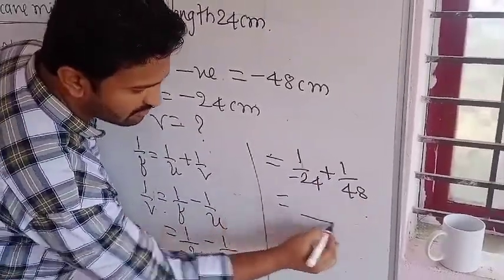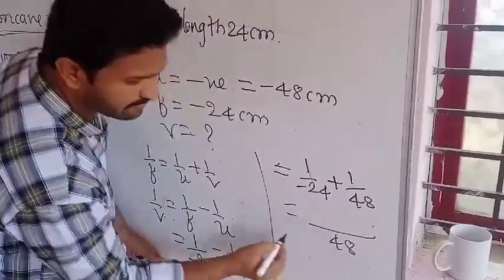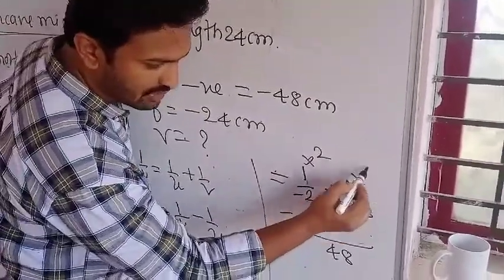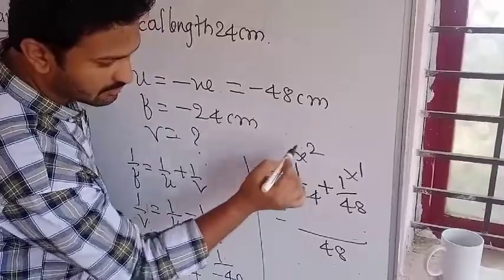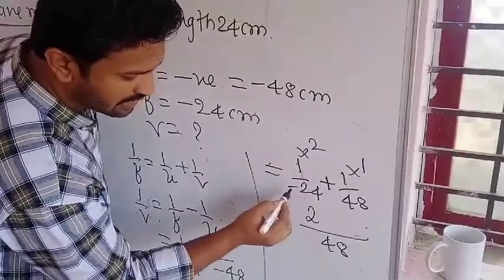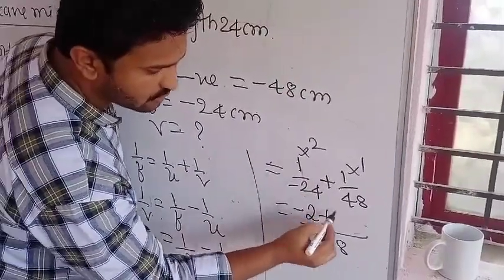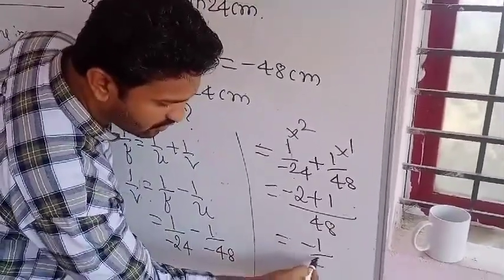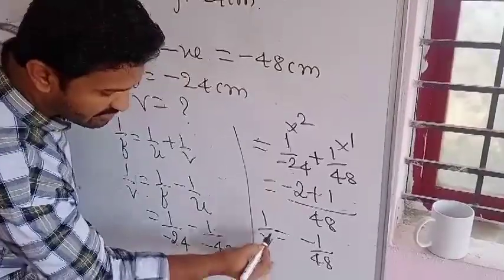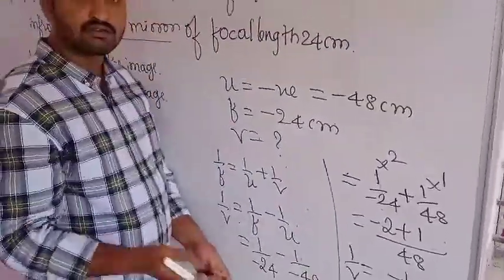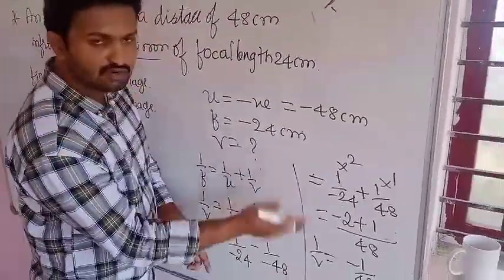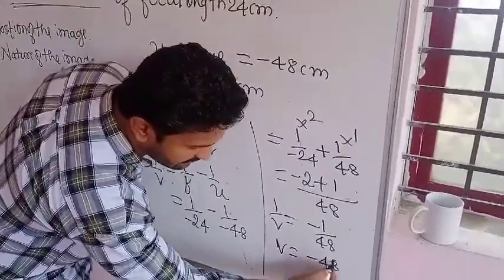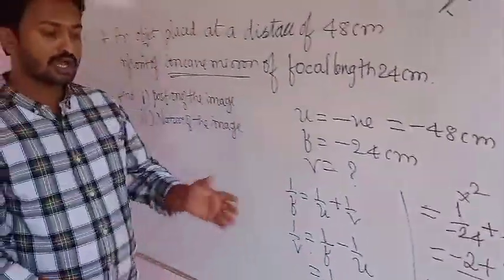Then LCM of both, that is 48 only. 24 2s are 48, 48 1s are 48. Then 1 into 2, here minus is there, minus 2, plus 1 into 1 is 1. Then minus 2 plus 1 is minus 1 divided by 48. We got 1 by v value. If you want to find out the v value, take the reciprocal of 1 by v. That is v equals to minus 48 centimeter. We got again a negative.